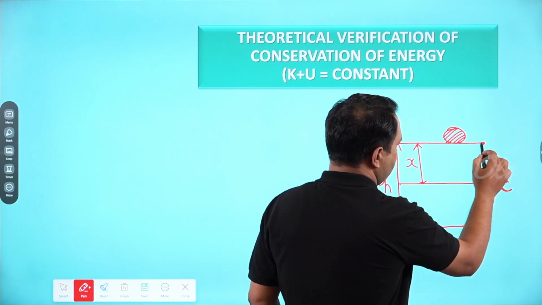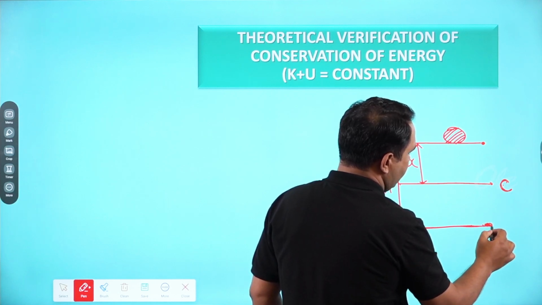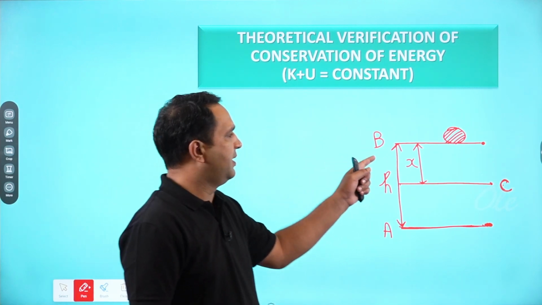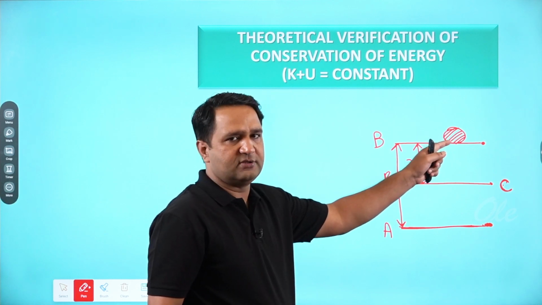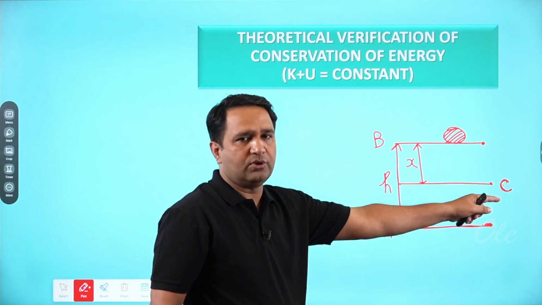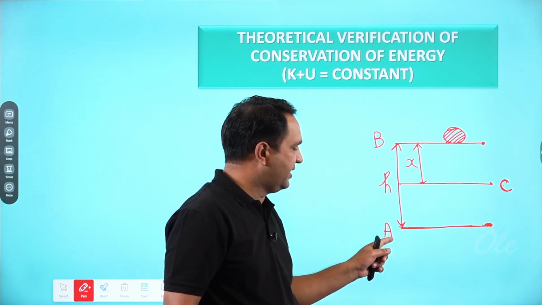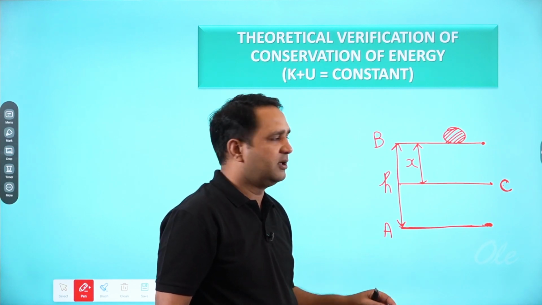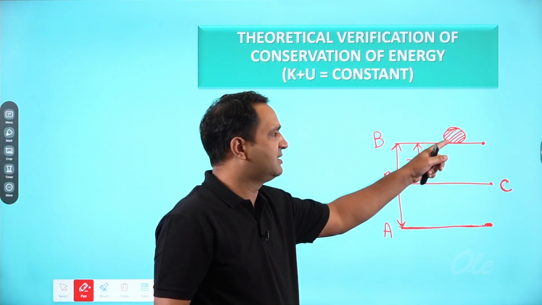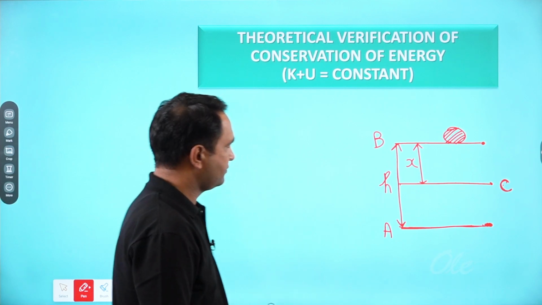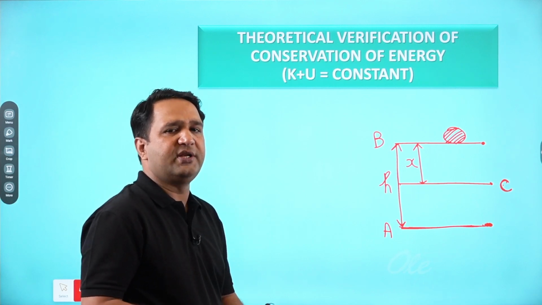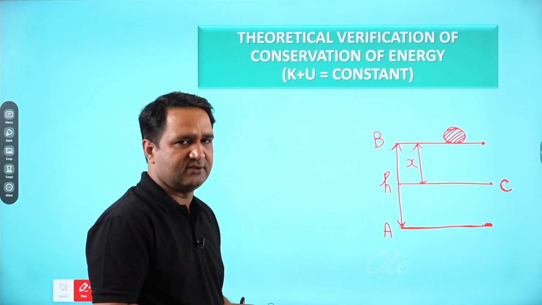Now what we are going to do is calculate the total energy of this ball at three different positions. First of all at B, then we will calculate its total energy at C, and then at point A. So these are three different locations where we will calculate its total energy. Total energy means mechanical energy, which means potential energy and kinetic energy, if any, right?